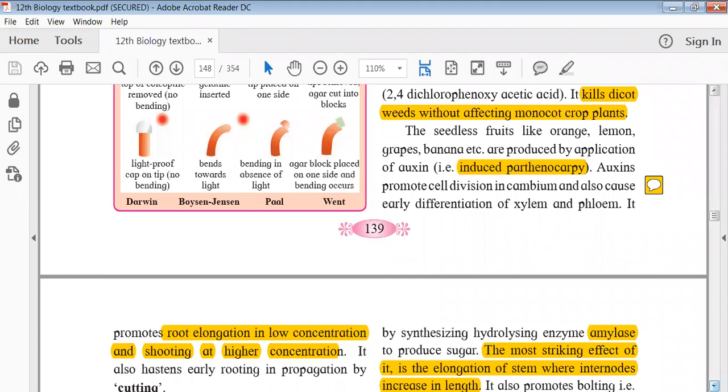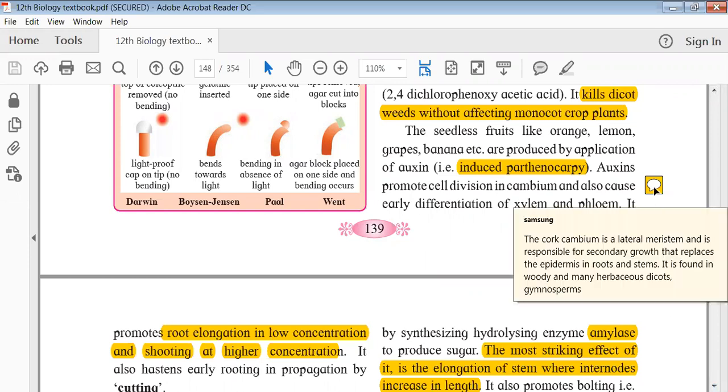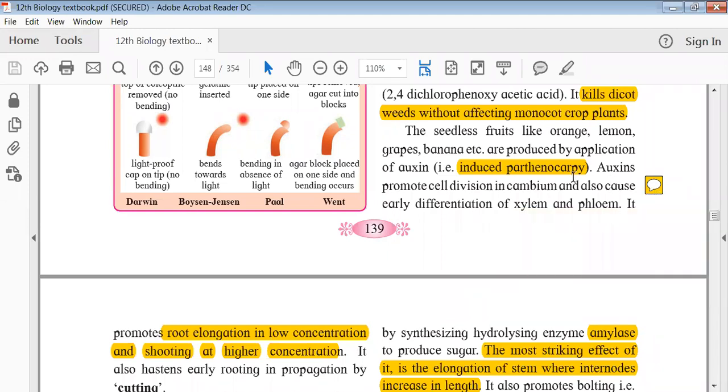So basically, cambium is a part of the plant which stimulates the secondary growth of the plant. There is something called cork cambium also, which is a lateral meristem and is responsible for secondary growth that replaces the epidermis in roots and stems. It is found in woody and many herbaceous dicots and gymnosperms. It is not present in monocots, but there are some exceptions as well. Okay, so this is all about cambium.